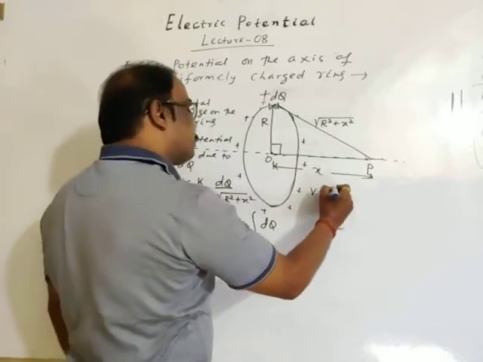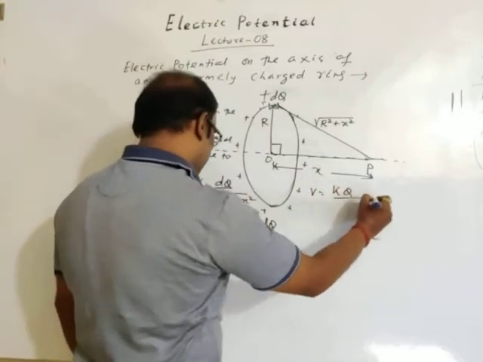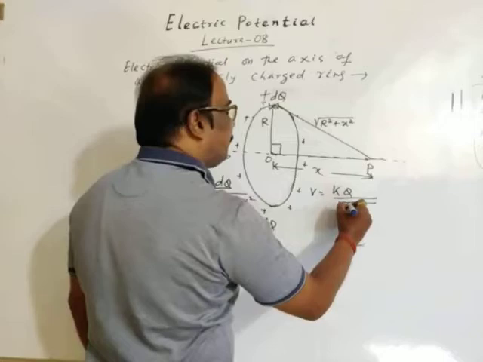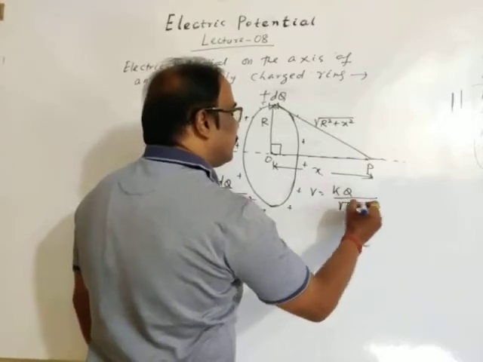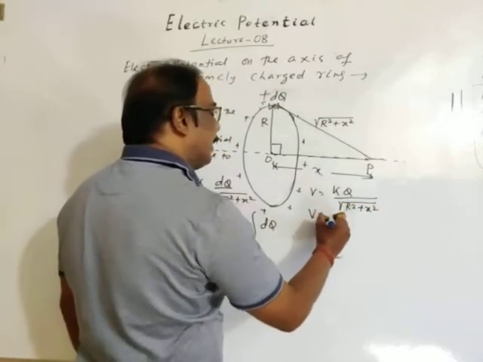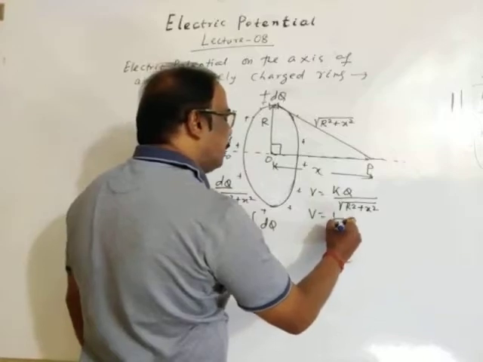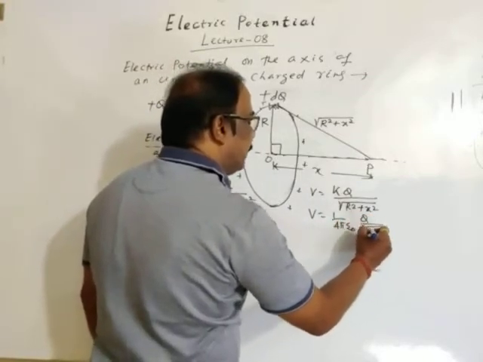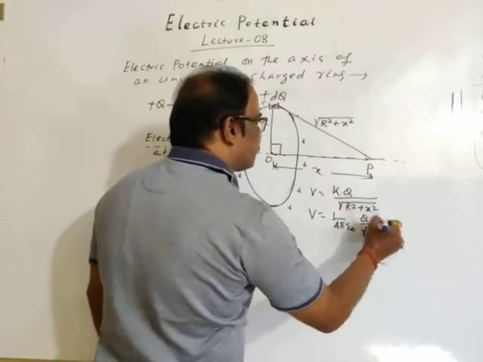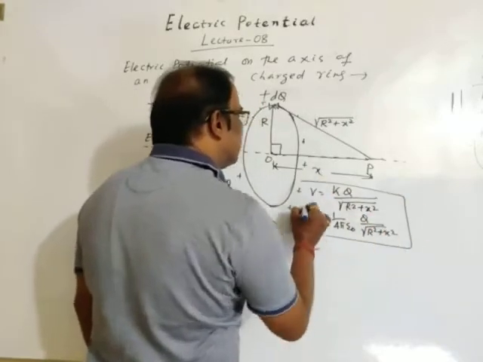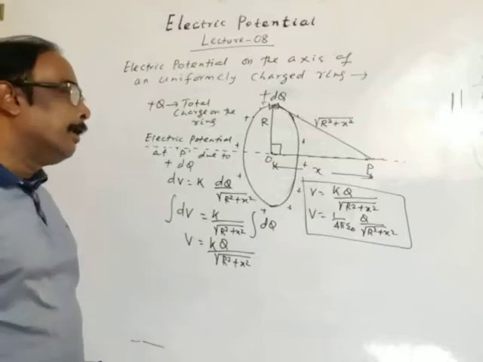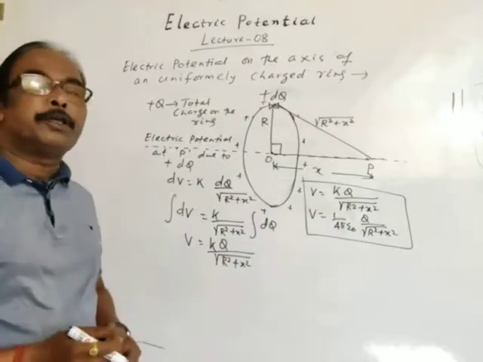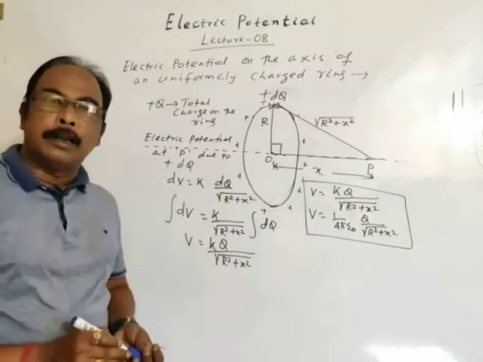Total potential is kq divided by square root of r square plus x square, or we may finally write, with k as 1 divided by 4 pi epsilon naught, q divided by square root of r square plus x square. This is the expression for potential at any point on the axis of a uniformly charged ring.